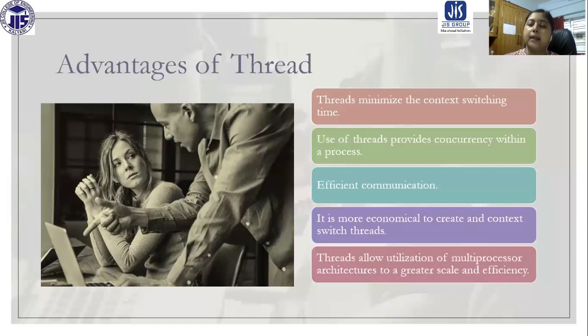Now the next thing is efficient communication. What do you mean by efficient communication? Here, we don't require any kind of message transformation for communication, because all the threads share the same memory space. So very easily they can communicate with each other, because they are accessing the same memory space. So the communication takes place very efficiently. We don't need to bother about the communication, and we don't need to maintain anything extra for it.